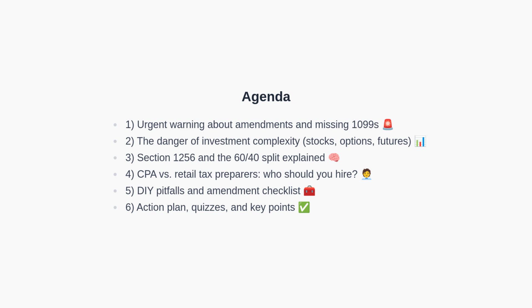First, we will review the urgent warning about amendments and missing income forms. Next, we will explore why investment complexity raises audit risk. Then, we will explain Section 1256 and the 60/40th split. After that, we will compare CPAs and retail preparers. Subsequently, we will cover common DIY pitfalls and a practical amendment checklist. Finally, we will summarize with an action plan and a brief quiz.